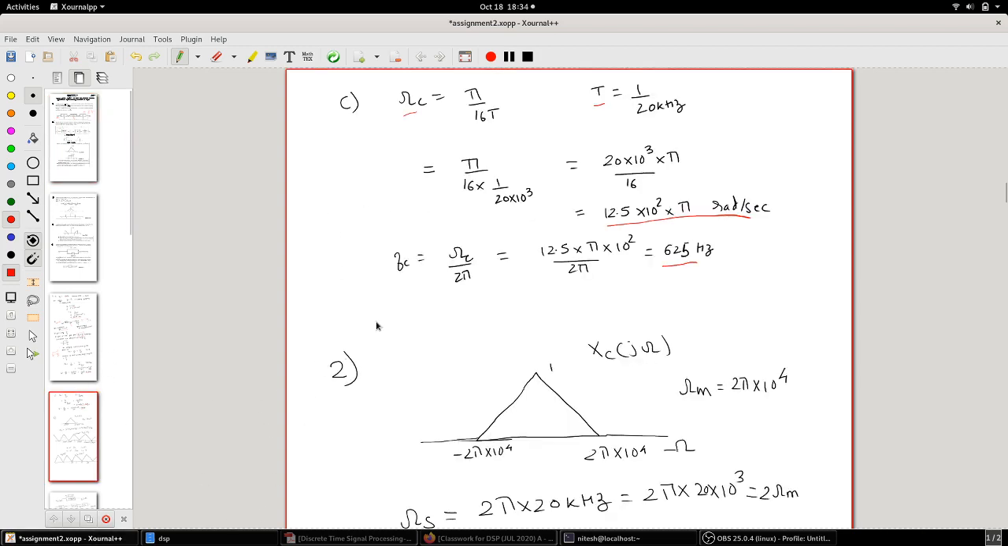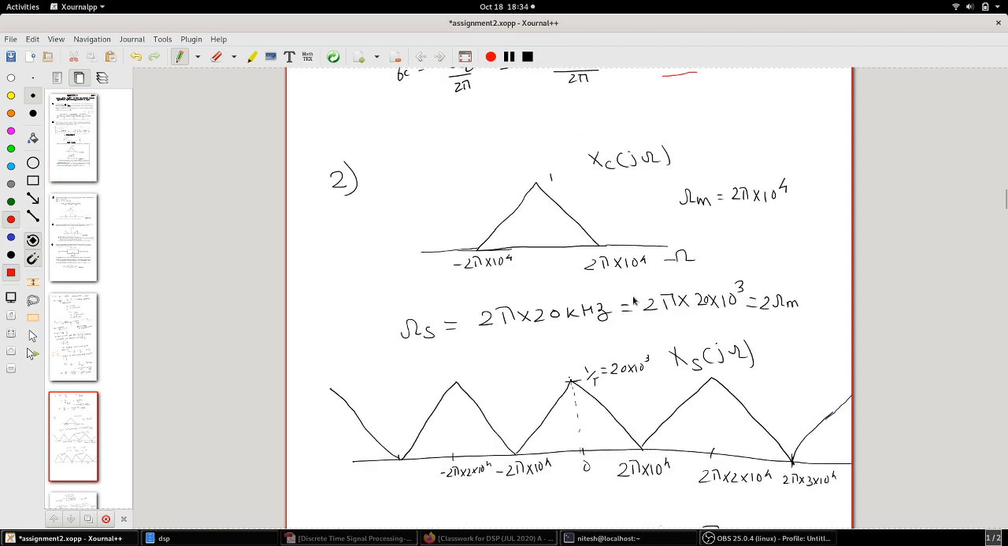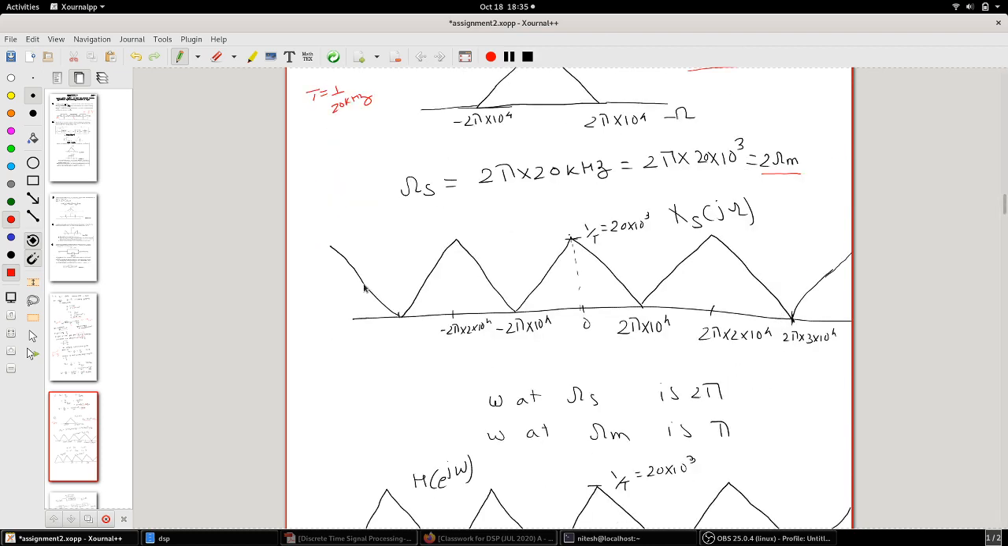So let me just go to the question. Xc(jω) is given. Ωm, the maximum frequency content, is 2π × 10^4 radians per second. Now what is given is T is 1/20 kilohertz, so naturally your Ωs will be 2π × 20 × 10^3, which is exactly twice Ωm. If it's exactly twice Ωm, the resulting Xs(jω) will look something like this.